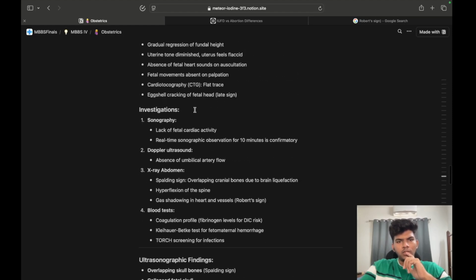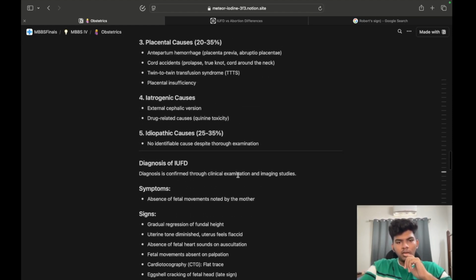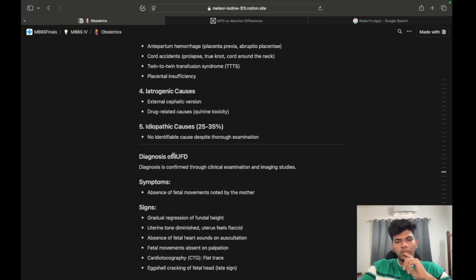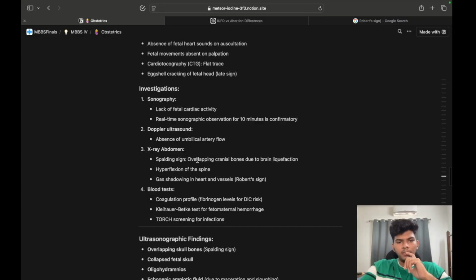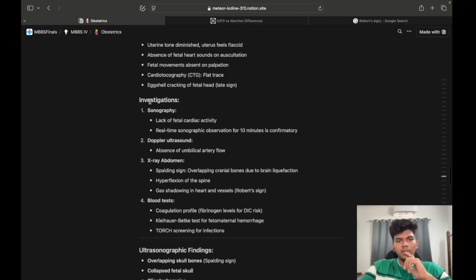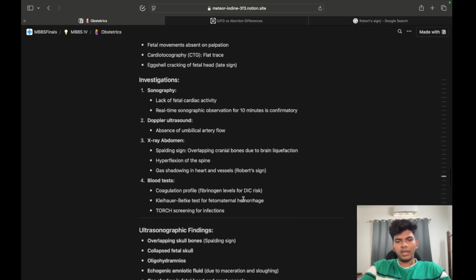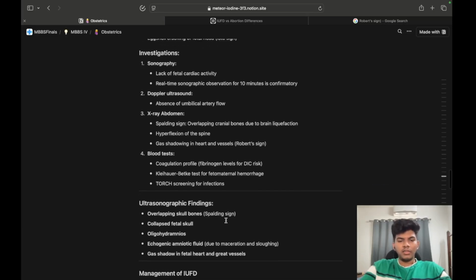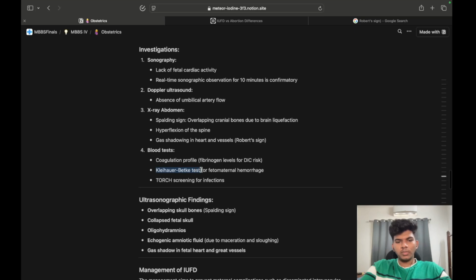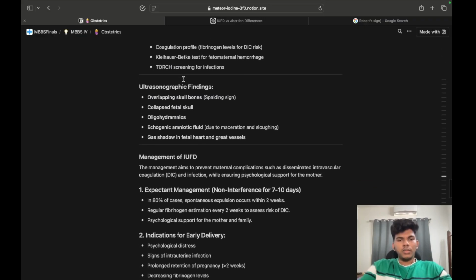And TORCH screening for infections. So again, the diagnosis we are looking at is IUFD, intrauterine fetal demise, and there are specific signs in the investigations. We looked at fetal heart activity and absence of umbilical artery flow. Then there is Spalding sign, hyperflexion of the neck, and Roberts sign, looking at the heart and vessels. And there is also the Kleihauer-Betke test, and TORCH screening.